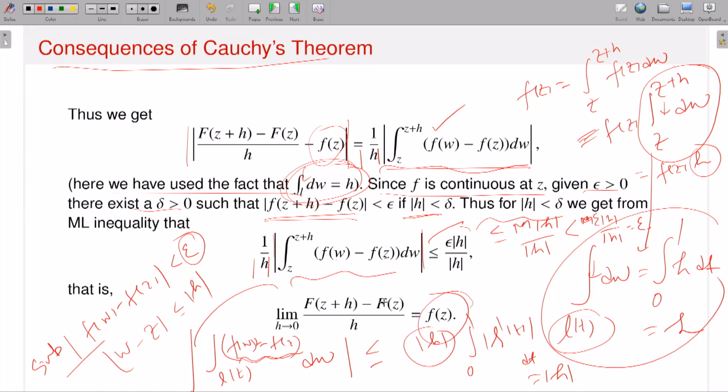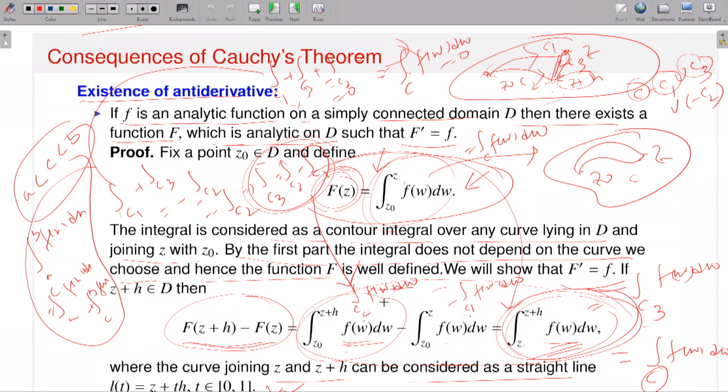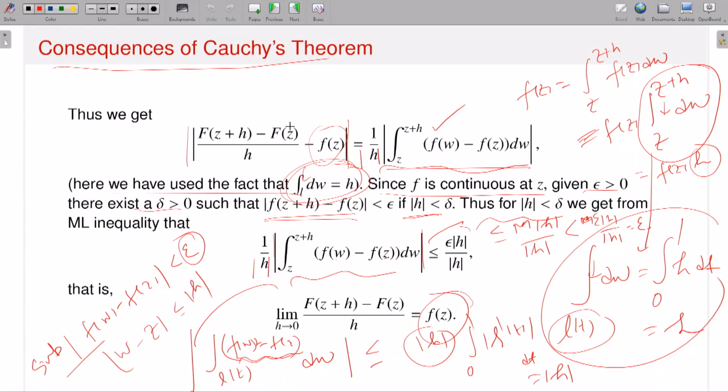So first, you have to define what your function capital F is. Next, you have to show that capital F is differentiable. So you just calculate what F of z plus h minus F of z is, then you estimate this object. That means I will show that capital F is differentiable and the derivative at the point z is small f. So you say that capital F of z plus h minus F of z divided by h minus fz, I can make this object very small. To do that, you have to use the fact that the integration over L dw is h, do some algebra, and this estimate is exactly equal to this one.